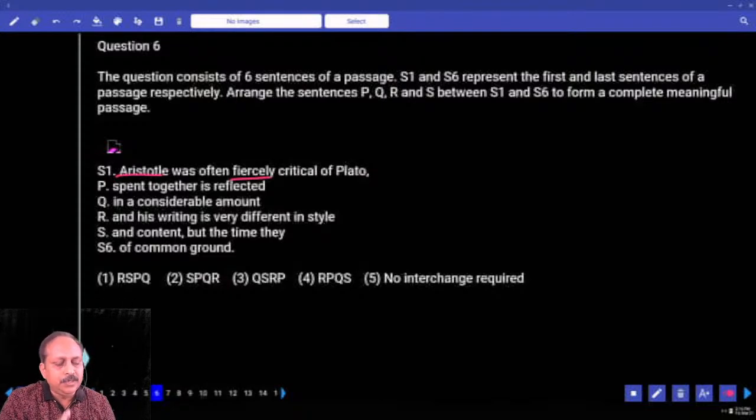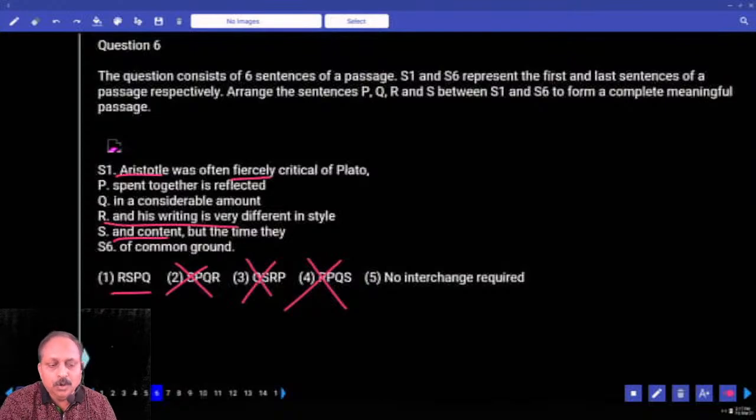No. And 6th one you don't have to touch. So based on that, what is it? And his writing is very different in style. How many options begin with R? 2 options. Strike off these. It should be either the first one or the 4th one. And his writing is very different in style and what? Obviously, that is the word you have to think of. Based on that, after R, what is that you're supposed to get? But what is the 4th option? So is it right or wrong? You don't have to check other options. What is the answer? First option is the answer. Easy one. This should not be a problem.